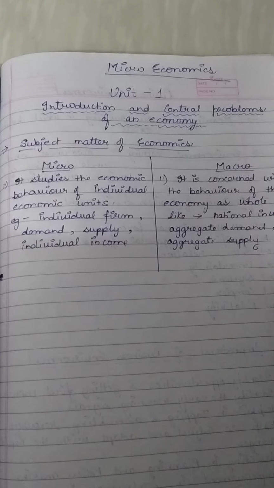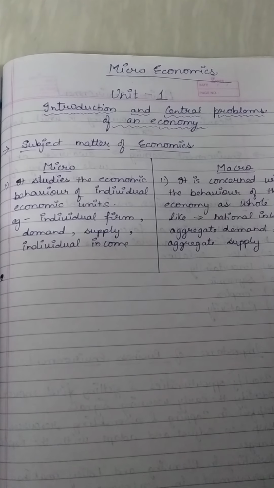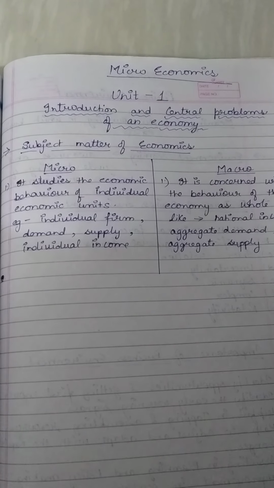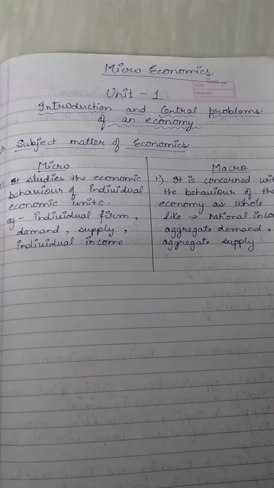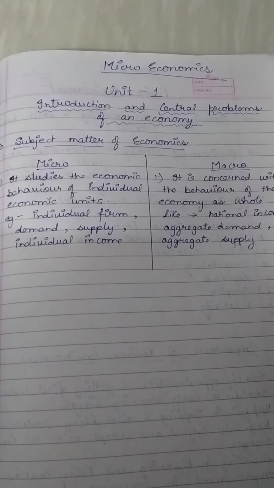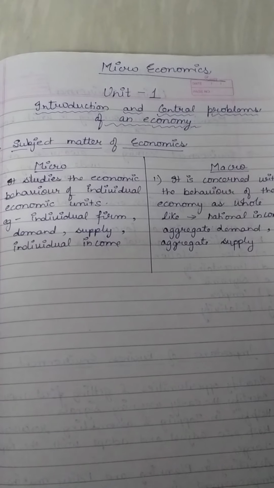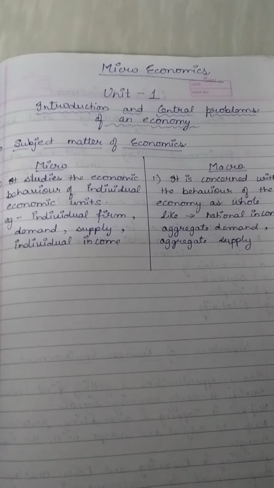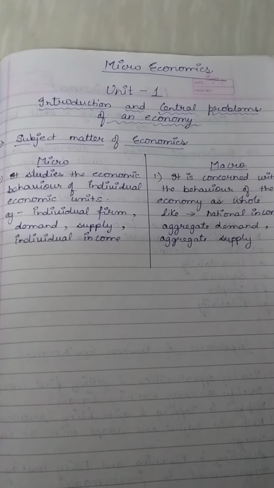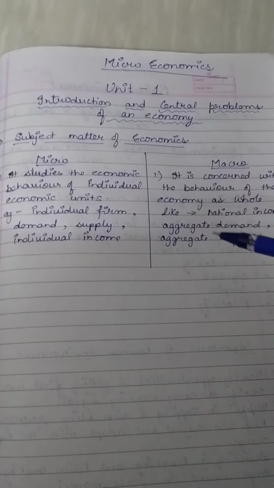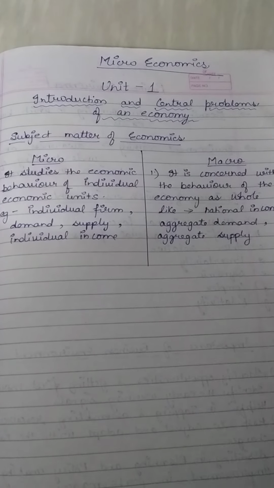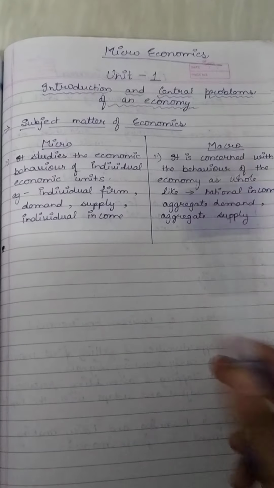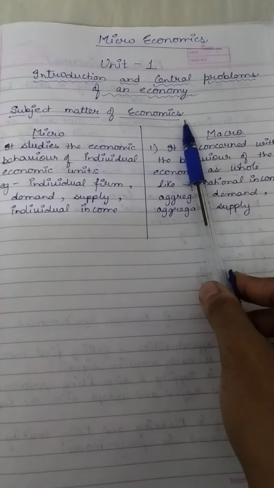So the definition of economics: it studies how people allocate their limited resources among alternative uses to produce and consume goods and services to satisfy their wants. That means economics always deals with how limited resources can be divided among different people so everyone can satisfy their demand. Now, the next topic is the subject matter of economics.